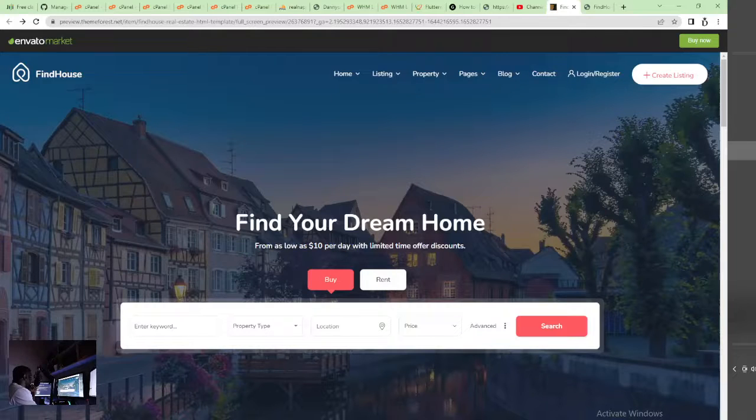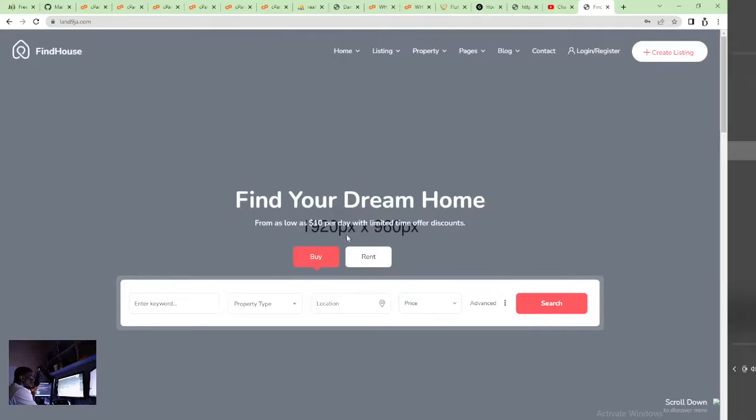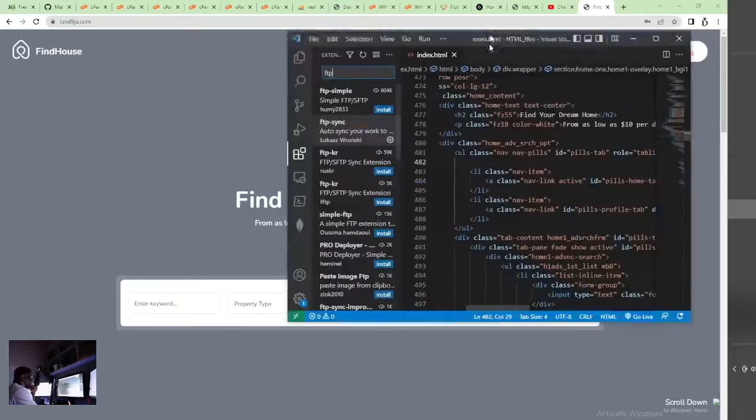Okay, let's try the three of them. This is the original template. You can see it's showing us buy now, but we've already bought it obviously. So we're going to start with this one. This is rent, this is buy, this is rent. So let's try putting services here first and then put others. So let's see which one would go well.